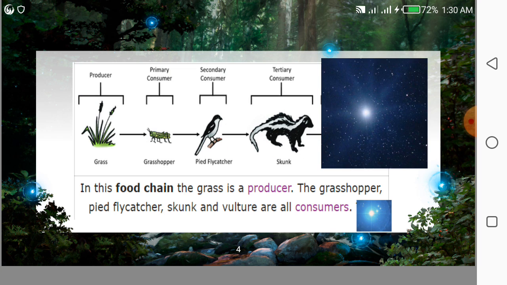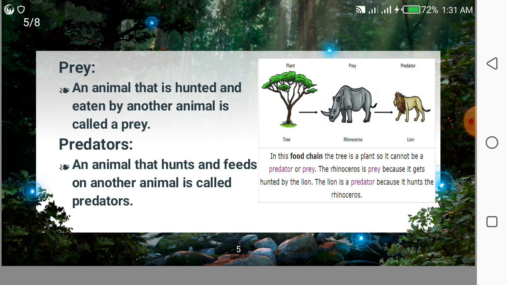So the first one that eats grass, the grasshopper, is known as a primary consumer. The second one, the pied flycatcher that eats the grasshopper, becomes the secondary consumer. And the third one, the skunk that eats the pied flycatcher, is known as a tertiary consumer. So these are the examples that show the primary consumer, secondary consumer, and tertiary consumer.